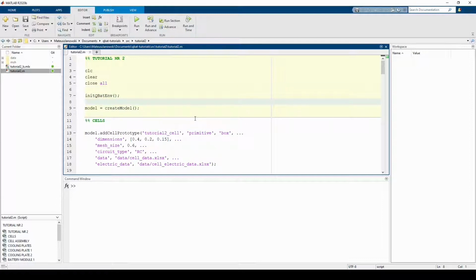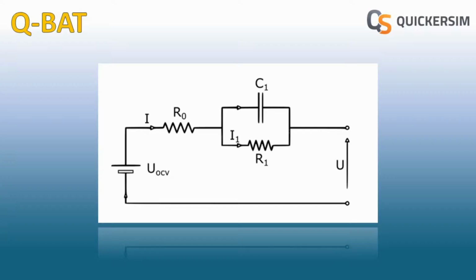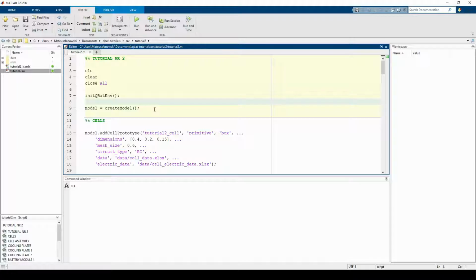First, we will define the cell prototype. Instead of using a fixed source term like in the first tutorial, we will use an RC model of a battery. The RC model consists of 2 resistors and a capacitor. The capacitor is used to model the delayed thermal response to a changing current.